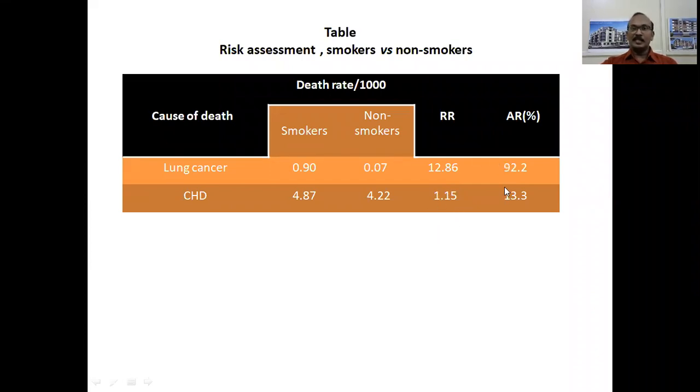Likewise, attributable risk is 92.2% for lung cancer among smokers compared to coronary heart disease among smokers. It means that the relative risk and attributable risk of lung cancer is more than that of coronary heart disease. So cigarette smoking definitely has more role in causation of lung cancer among smokers compared to coronary heart disease, because coronary heart disease can be due to many other causes along with smoking.